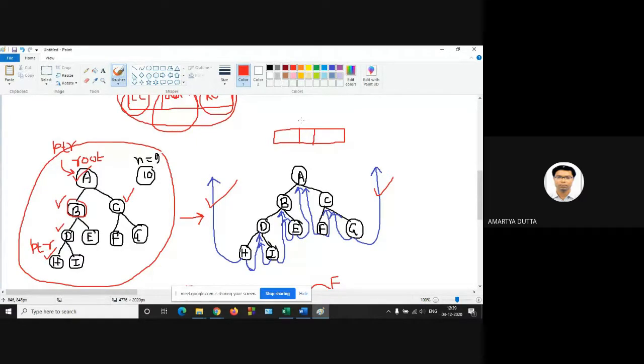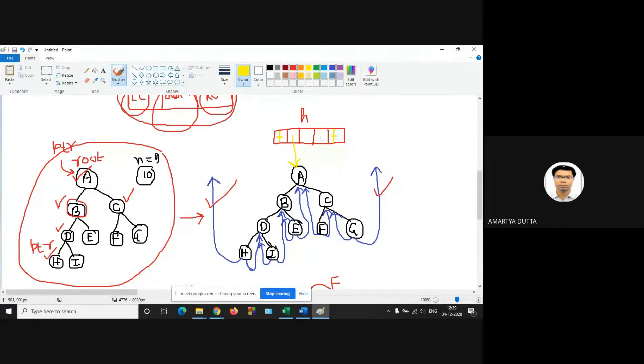Let this be the head. Okay, this is the head, and let the left child be A. Left child is A. Okay, and it has no thread, that's why false. It has no right thread, that's why false.